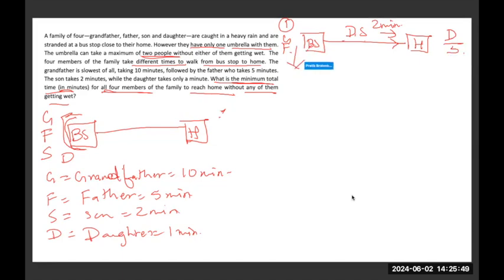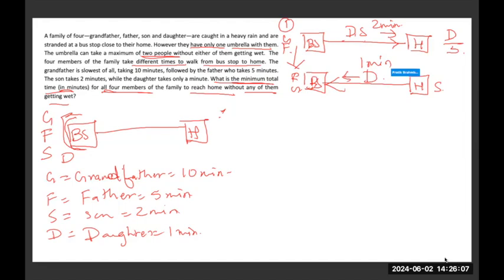After this, in the next step, the father and the grandfather are still at the bus stop. The son will stay at home and the daughter will go back to the bus stop in 1 minute. So like I said, the daughter will go to the bus stop in 1 minute and the son will stay at home. This is the second step.